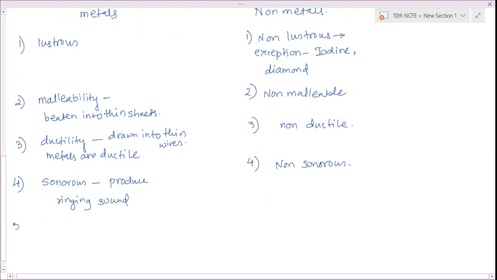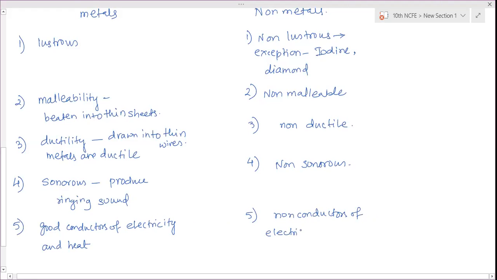Metals are good conductors of electricity, electric current, and heat also. Here non-metals are non-conductors of electricity and heat.